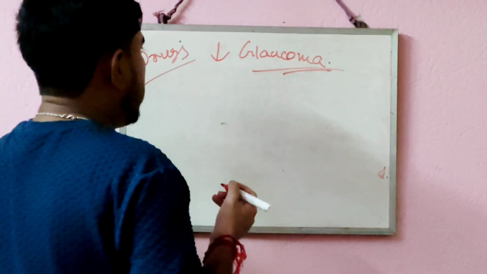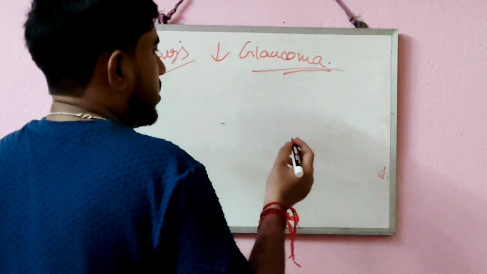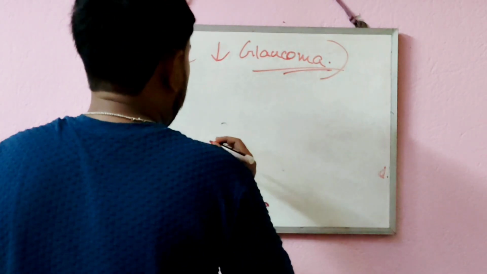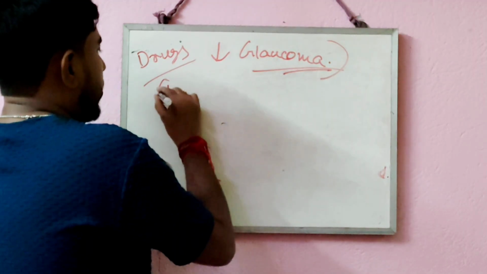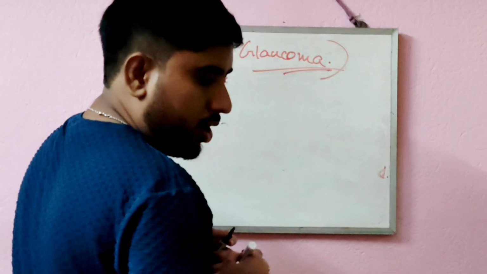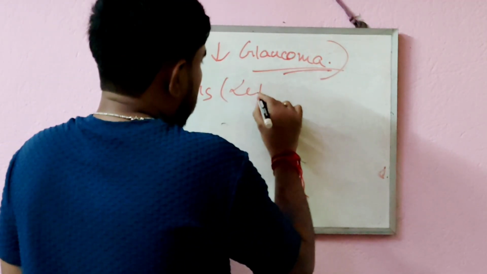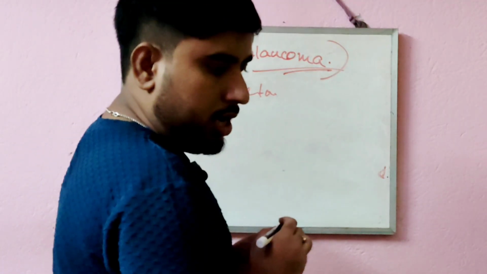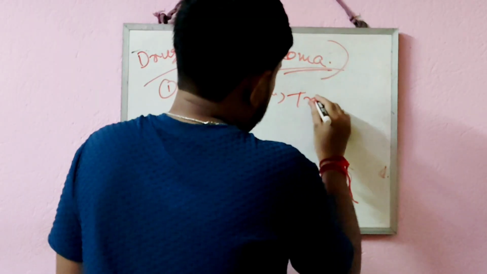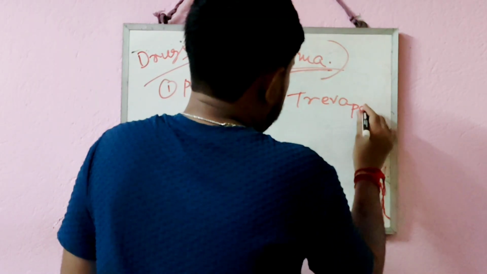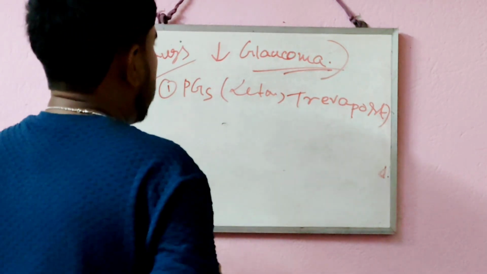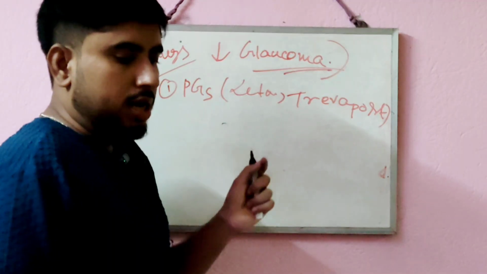I will discuss their mechanism of action, meaning how they are going to treat glaucoma, in one line, so you can easily understand the classification of all the drugs and their MOA. The first type of drug is prostaglandin analogs. In that, different drugs are there, like latanoprost and travoprost. These prostaglandin analogs are used to treat glaucoma.